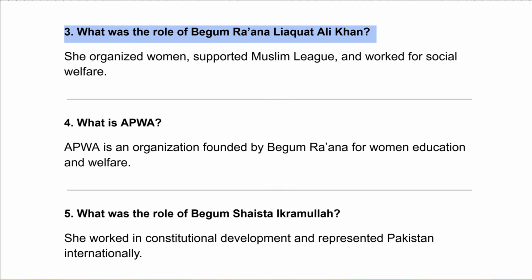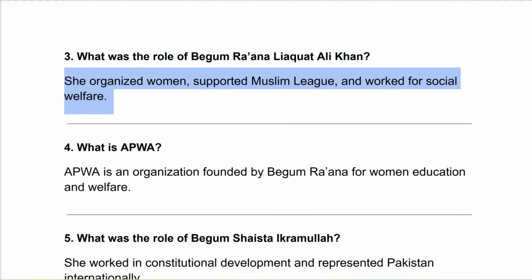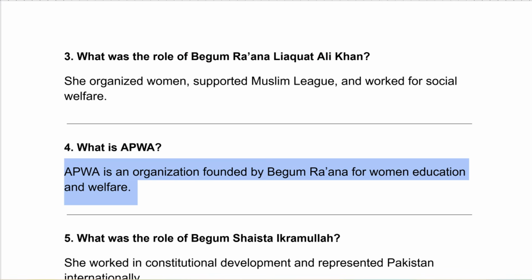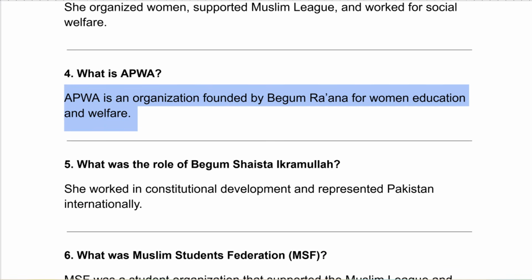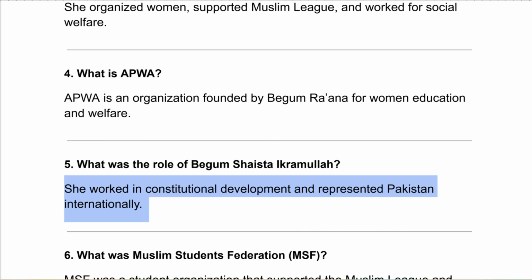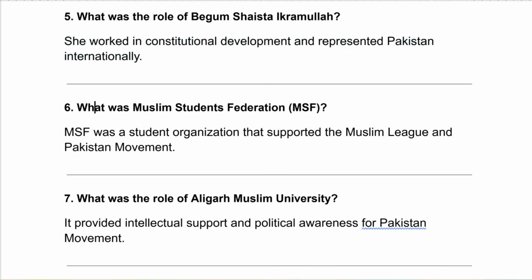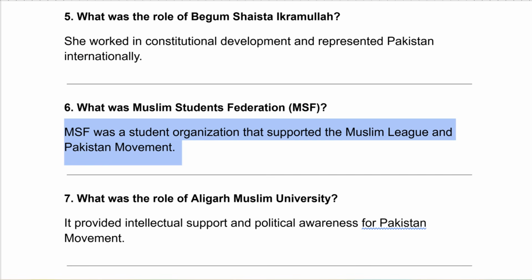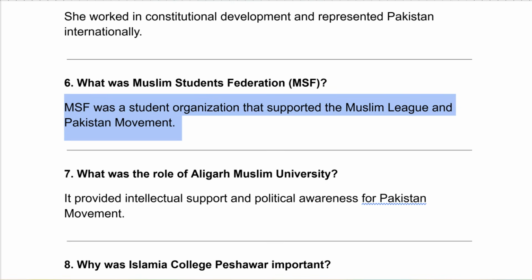What was the role of Begum Rana Liaquat Ali Khan? She organized women, supported Muslim League, and worked for social welfare. What is APWA? APWA is an organization founded by Begum Rana for women education and welfare. What was the role of Begum Shaista Ikramullah? She worked in constitutional development and represented Pakistan internationally. What was Muslim Students Federation (MSF)? MSF was a student organization that supported the Muslim League and Pakistan movement.